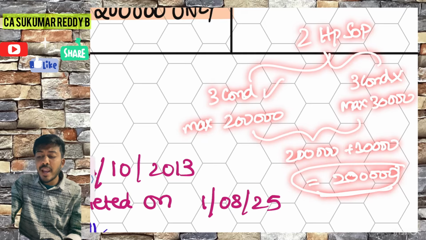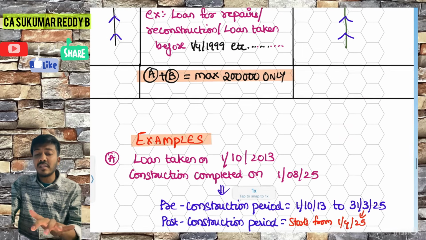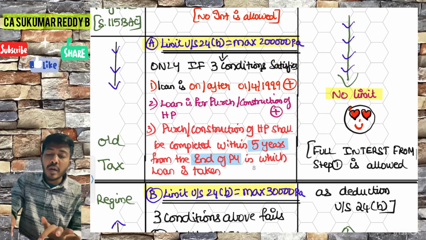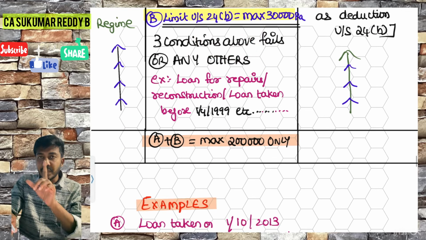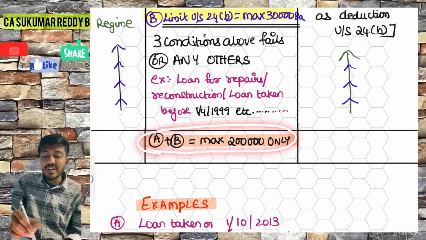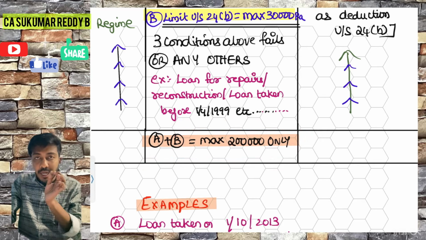It is just 2 lakhs in income tax language. What is the meaning, sir? Whatever deductions you are taking under this category, the maximum ceiling limit will be restricted again to 2 lakhs only.